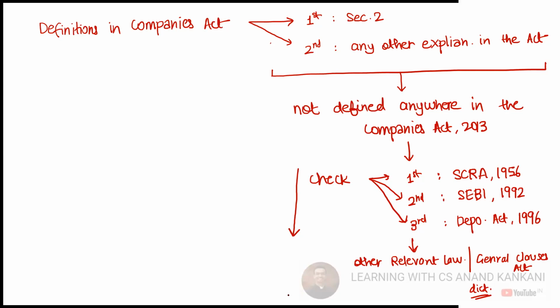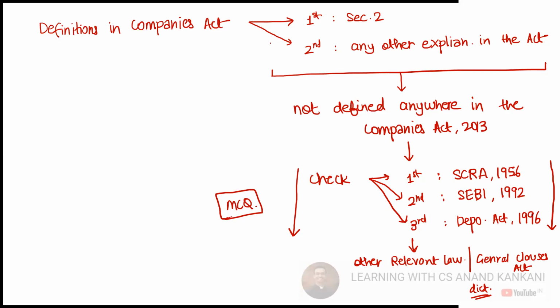Okay, ये क्लियर हुआ? Quite possible this can be your MCQ question. The words which are not defined in the Companies Act will be first referred from A, B, C, D: SCRA, SEBI Act, Depositories Act or any other law or General Clauses Act. So your first answer would be SCRA. याद रखने का तरीका देखो, बिल्कुल सीक्वेंस में है. 56, फिर 92, फिर 1996. So you have to go in this sequence only.